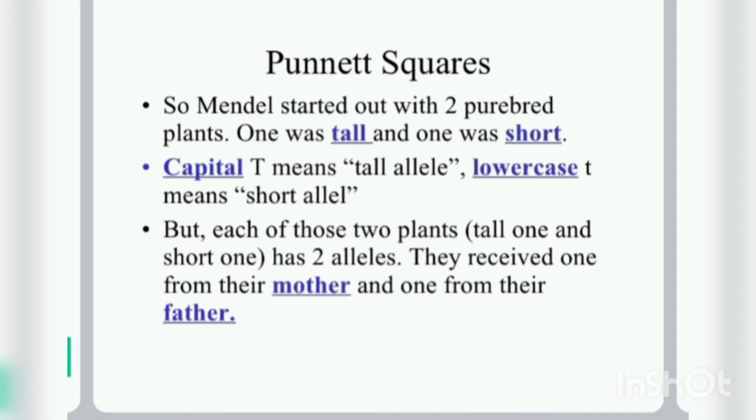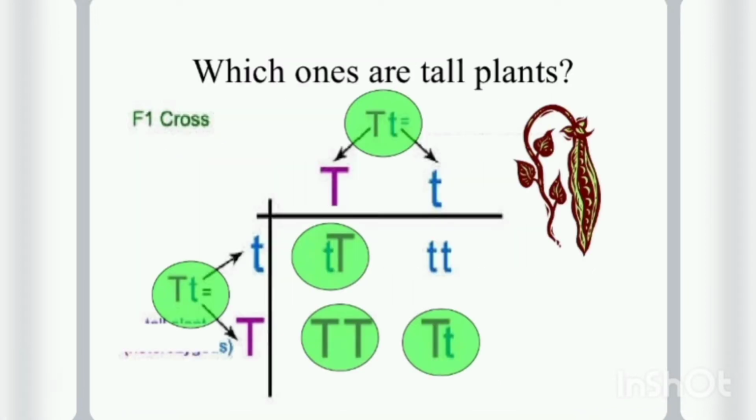So let us consider an example of Mendel crossing two genes, capital T and small t, and how it is crossed, TT. Small t is nothing but recessive, and capital T is nothing but dominant.